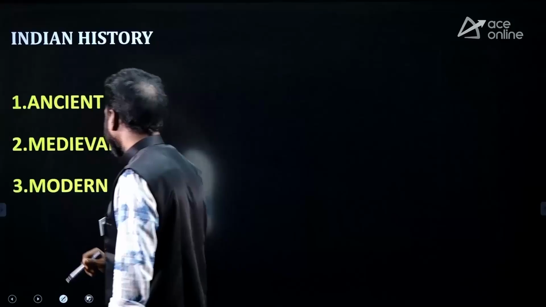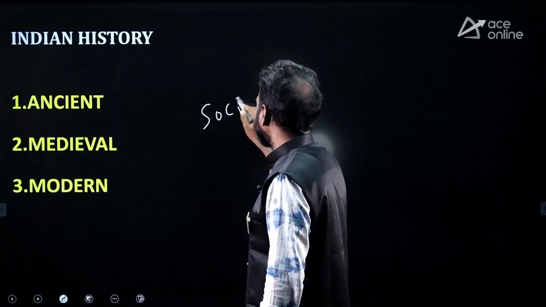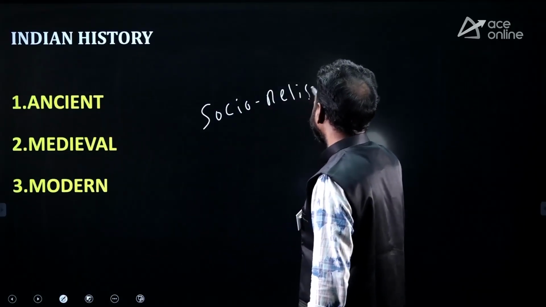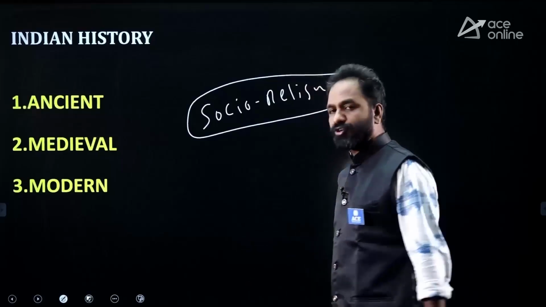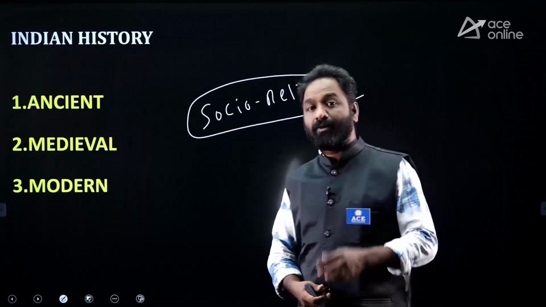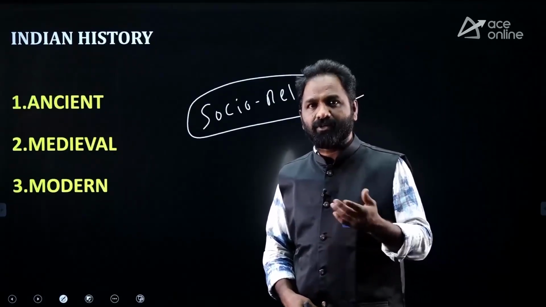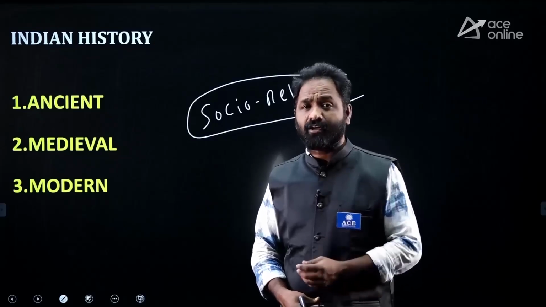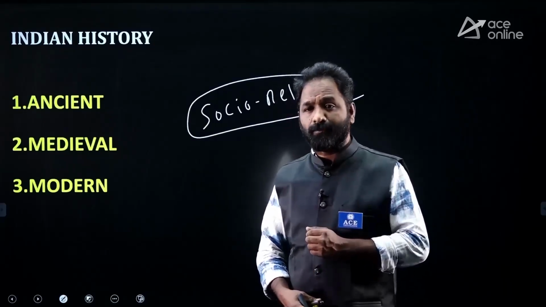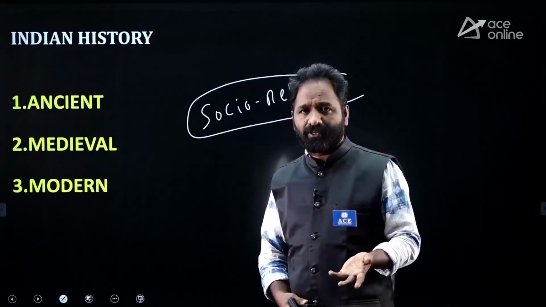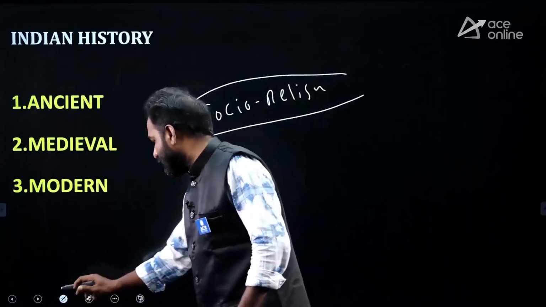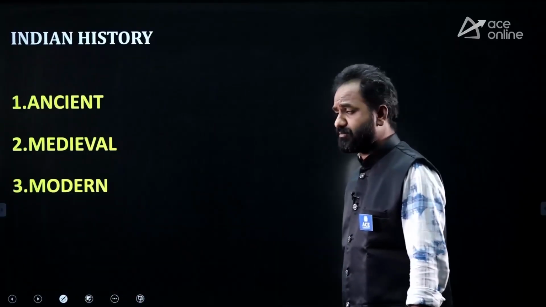And in modern history, they are asking questions about the socio-religious reforms also. Please give importance to this chapter, socio-religious reforms, like Brahma Samaj, Arya Samaj, Ishwar Chandra Vidyasagar, and Kandukuri Veeresalingam, and many other people are there. Okay, please try to read about these socio-religious reforms.